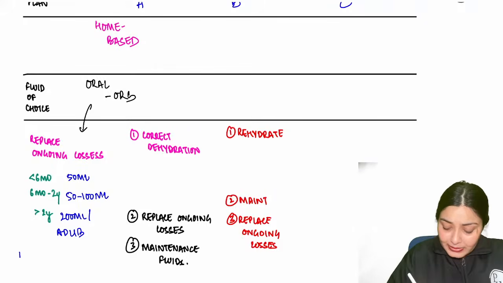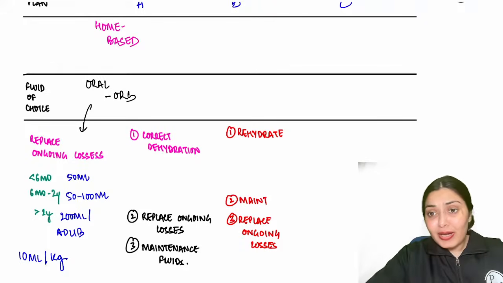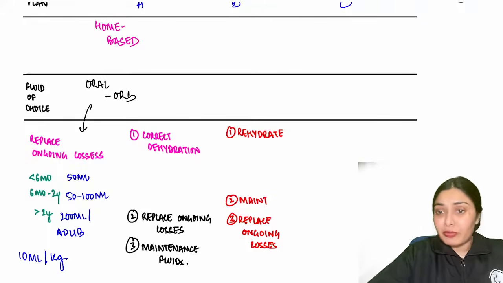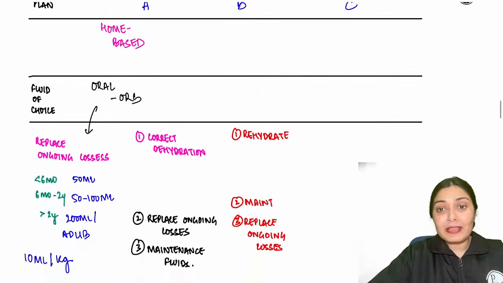That means whatever quantity the child can drink, you can let the child have that ad lib. A simple rule is 10 ml per kg. So if it is a 10 kg child, then you give 100 ml. This is the logic behind that. So per loose stool, with every loss, you have to give back. This is the management of no dehydration, plan A. Very simple.